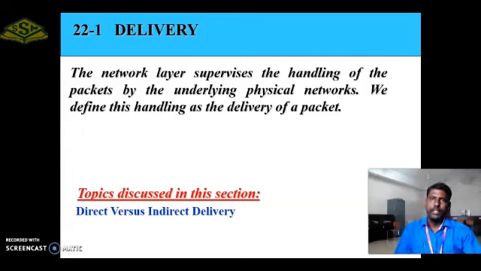First, we see about the delivery. What is meant by delivery? Delivery is nothing but transferring the information from one node to another node. Delivery is denoted as data speed. Number of data transferred or transmitted per second is said to be delivery. The delivery has been classified into two types. The first one is direct delivery. The second one is indirect delivery.